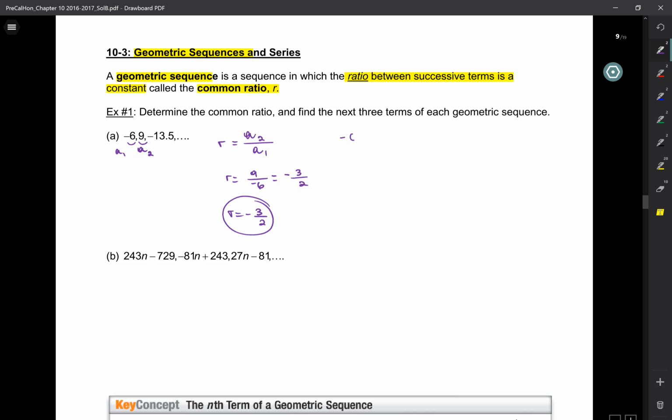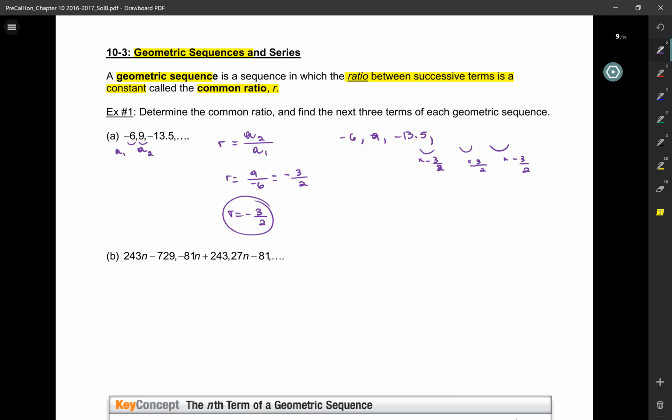So we have negative 6, 9, negative 13.5. What would we do here? We would multiply by negative 3 over 2, and then multiply by negative 3 over 2 again, and again, in order to get the next successive terms.